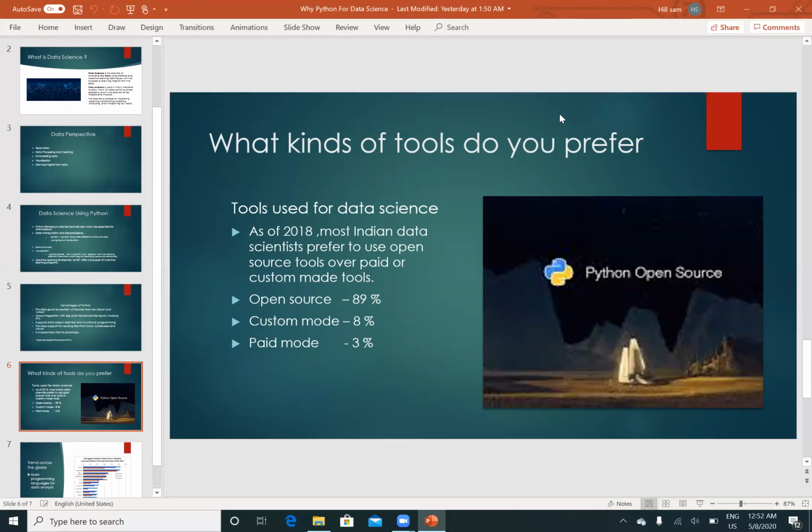And here the advantage of Python is not only that it is open source, as we discussed in the previous slides, but also that it is robust. We have plenty of libraries because of being robust as well as open source. That is why you are preferring Python. And here you can see the comparison of scientists who are preferring these tools: open source 89%, custom-made 8%, whereas paid is only 3%.